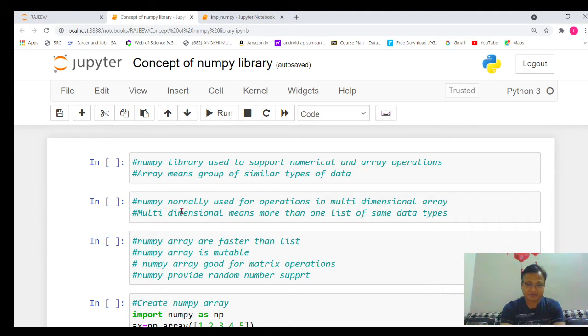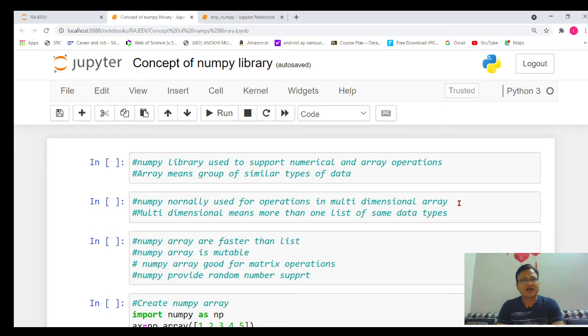The second important thing is that NumPy is normally used for operations on multi-dimensional arrays. Multi-dimensional arrays are not new to people who keep doing programming, but for those who are new in the field: whenever there is a single dimension, all the elements are written in a single line, like 1 comma 2 comma 3 comma 4, it is called single dimension. If there are more than one column and rows, more rows and columns, then we are talking about multi dimension.